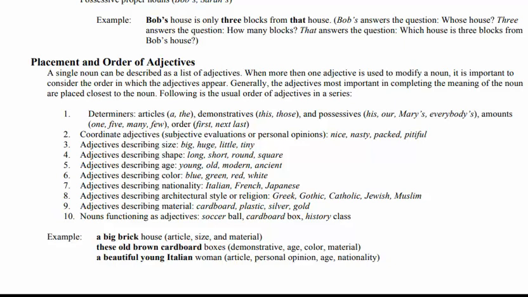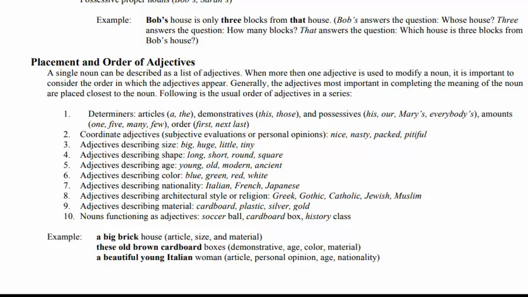Then coordinate adjectives, subjective evaluative or personal opinion adjectives like nice, nasty, bad. Then adjectives describing size, shape, age, color, nationality, architecture, material, and noun adjectives like saucer's wall, the cupboard box. So these are the usual order of adjectives in a series.